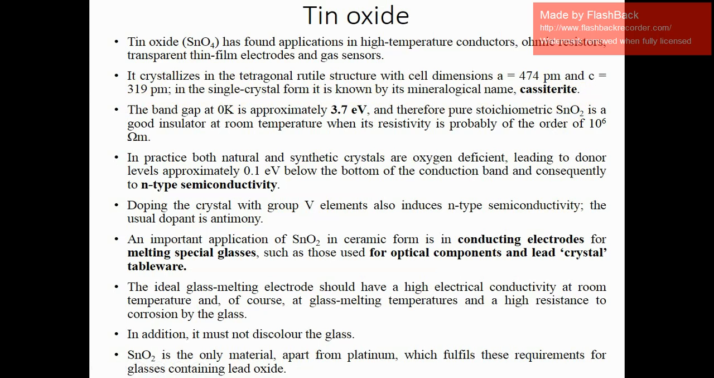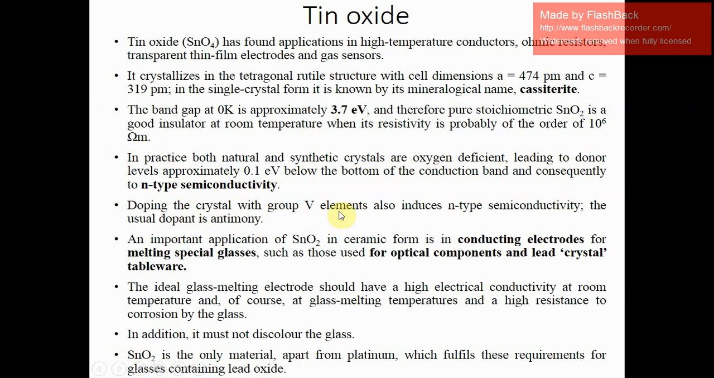Okay, and the band gap is around 3.7 electron volt at 0 Kelvin, and therefore a pure stoichiometric SnO2 is a good insulator at room temperature, when its resistivity is probably of the order of 10 to the power 6 ohm meter. Okay, very high resistivity, so it is an insulator. In practice, both natural and synthetic crystals are oxygen deficient, leading to donor levels approximately 0.1 electron volt below the bottom of the conduction band, and consequently to n-type semiconductivity, as we have already discussed in the semiconductor part, where for n-type conductivity there is a donor level just below the conduction band.